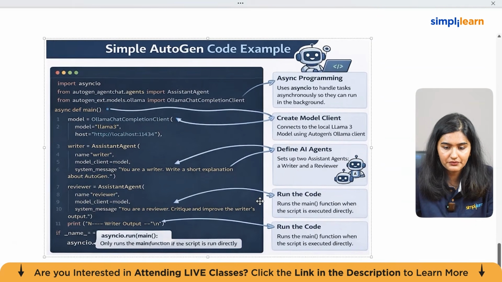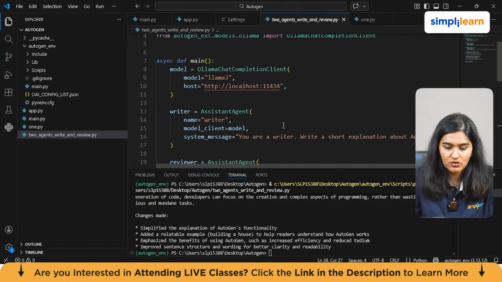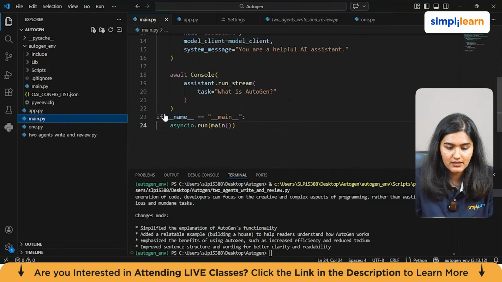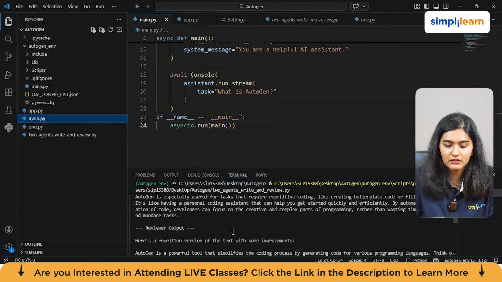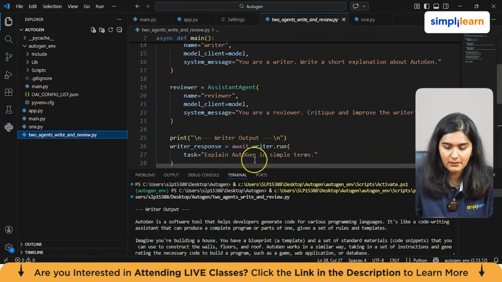Okay, now we have understood what multi-agent collaboration is. We'll go to VS Code here. So this is the same code I was talking about. I explained it. Now before that, I guess, this was the output which was taking time. So this is the code I was talking about.